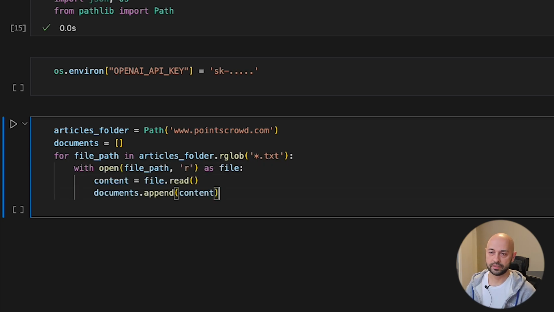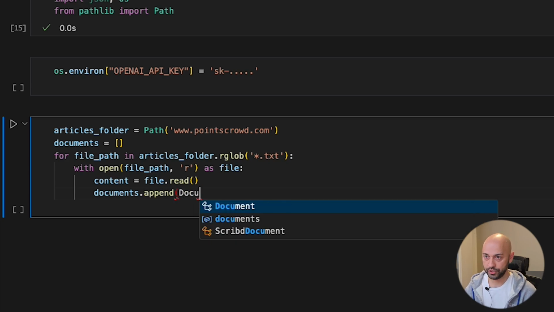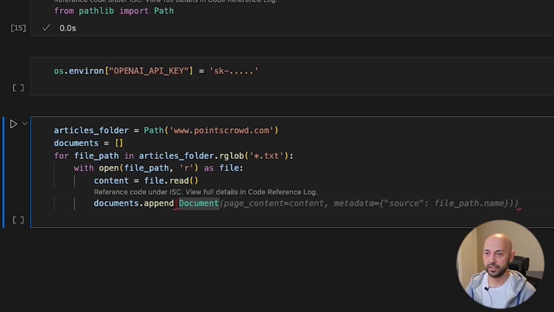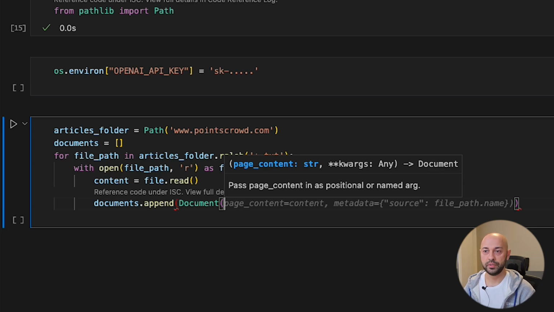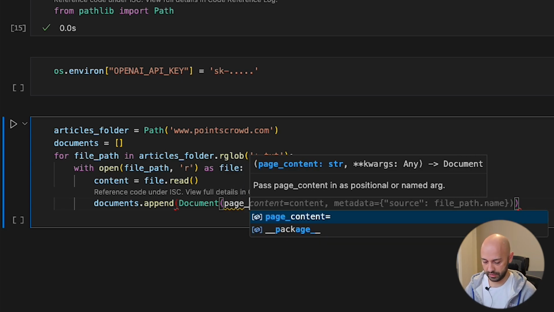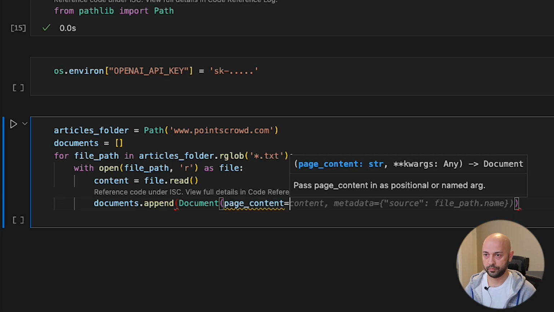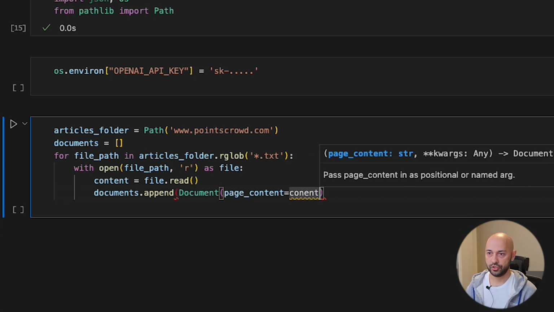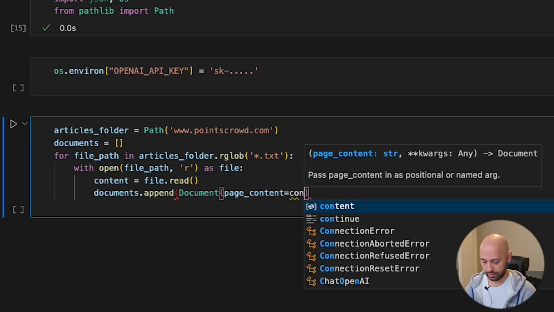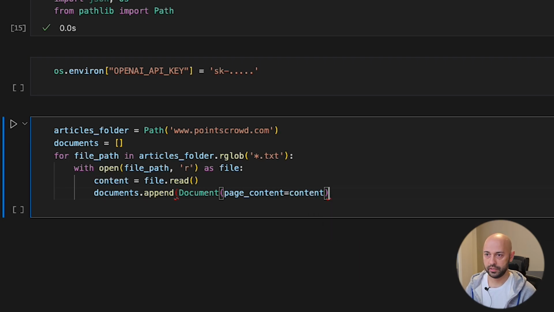That looks correct, except we can't just append content, and the content has to be an object. So this has to be the actual Document object we imported earlier, with page content. We're not gonna be setting up metadata explicitly. Instead, we just push the page content only.